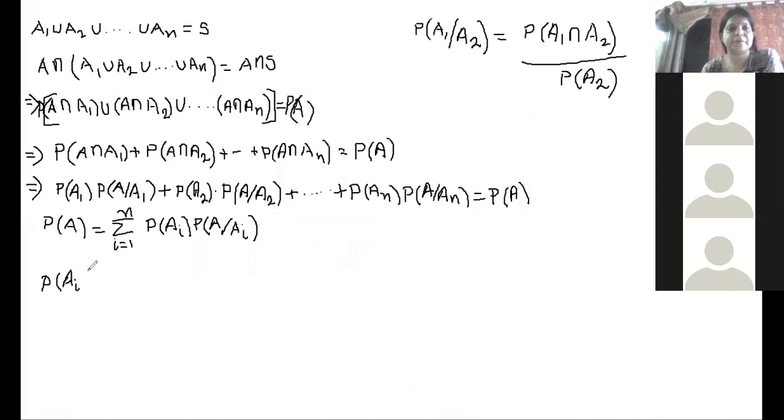Probability of Ai given A. Can you tell me, if I utilize the definition of conditional probability, what I can write this as equal to?